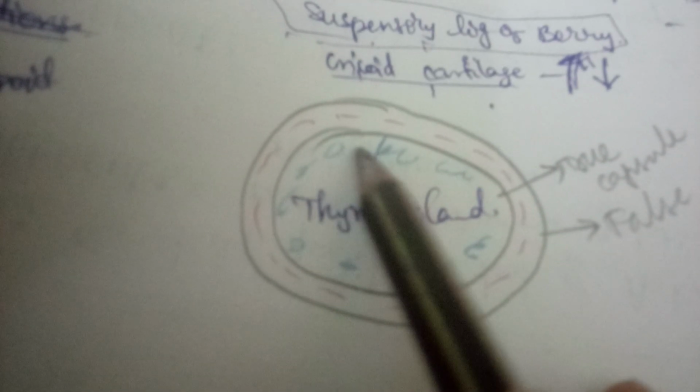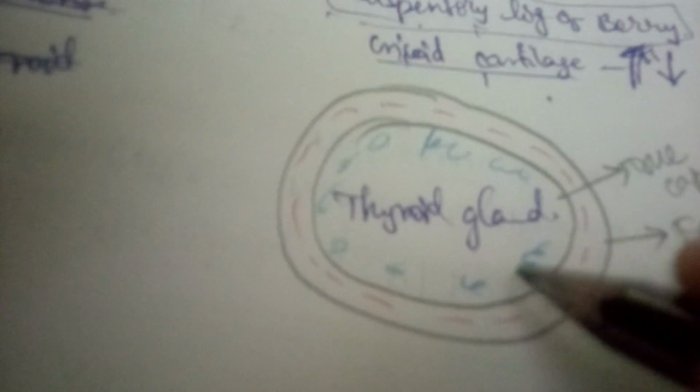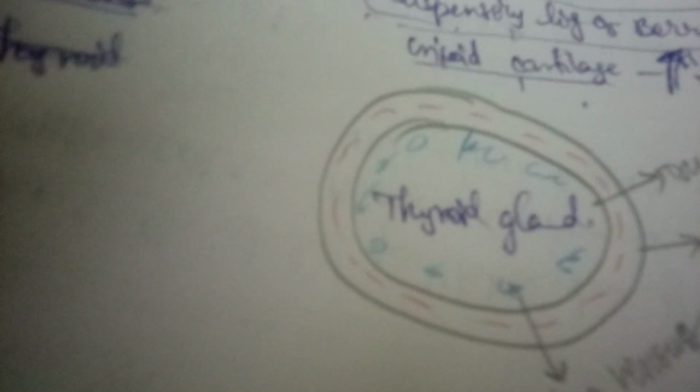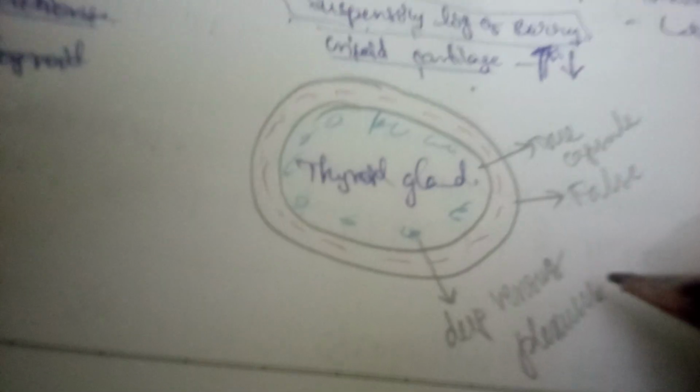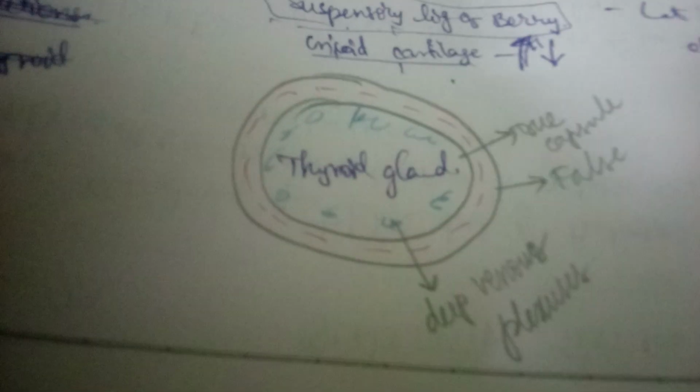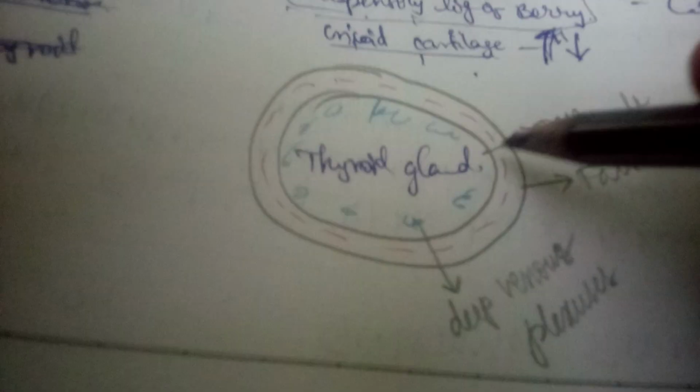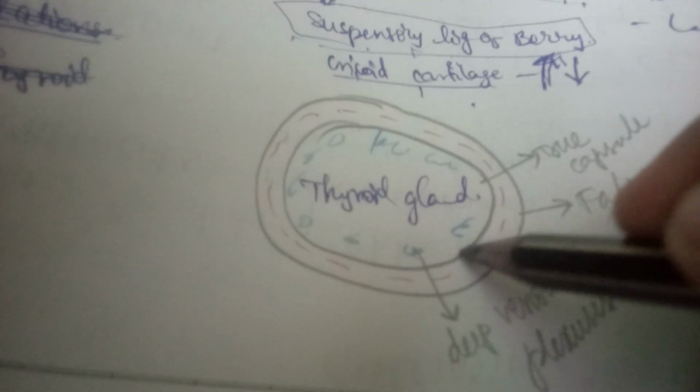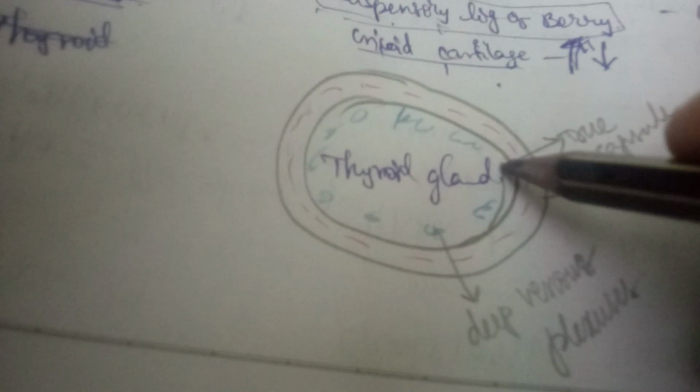These are the deep venous plexuses. These deep venous plexuses are placed deep to the true capsule. This is the true capsule, and deep to the true capsule are the venous plexuses.